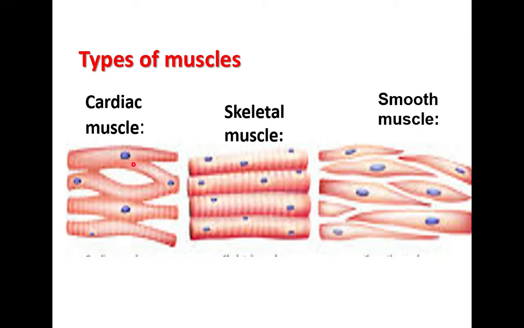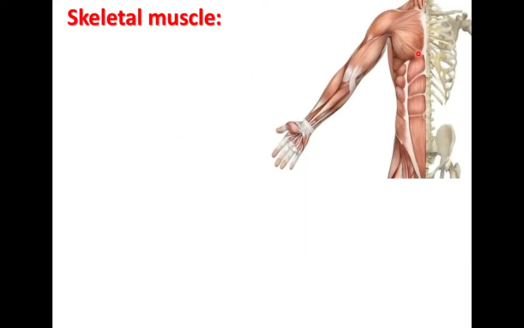In cardiac muscle, the cells are long and branched. When we see the number of nuclei, cardiac muscle has a single nucleus. Smooth muscle has a single nucleus. Skeletal muscles have more than one nucleus. Nuclei is plural, nucleus is singular. Skeletal muscles are attached with bones. The skeletal muscles help different body movements.